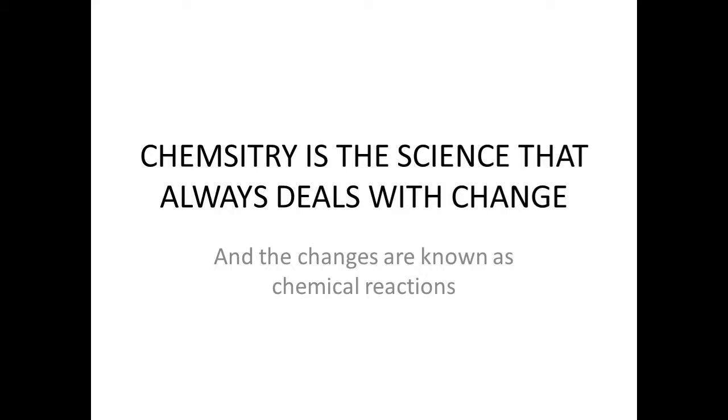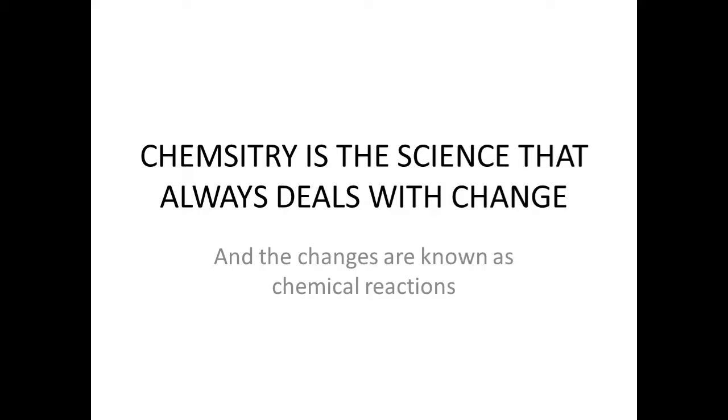So chemistry is the science that always deals with change, and the changes are known as chemical reactions. Every time there is a change in nature, there is a change in the environment. See, we don't have summer all through the year, we don't have rainy season all through the year, and we don't have winter all through the year.